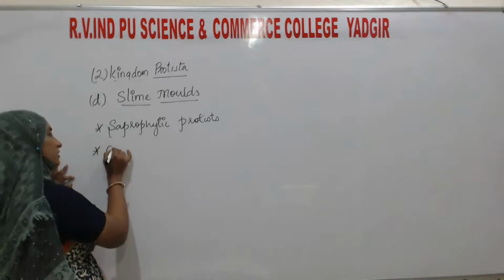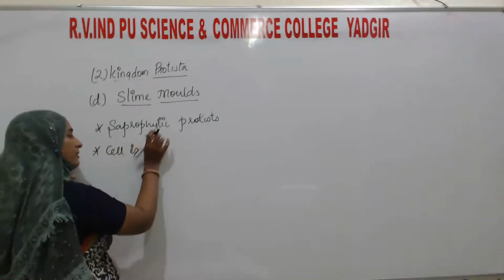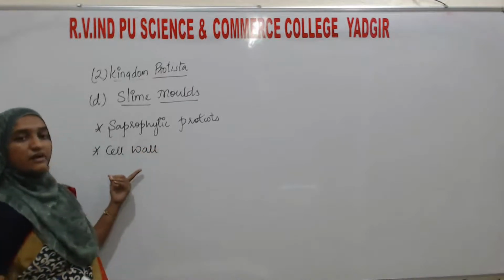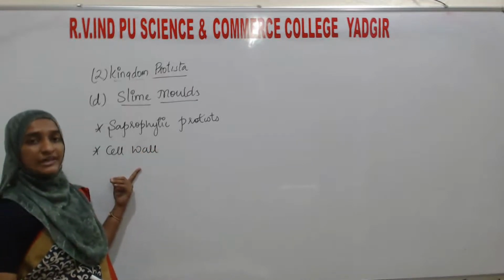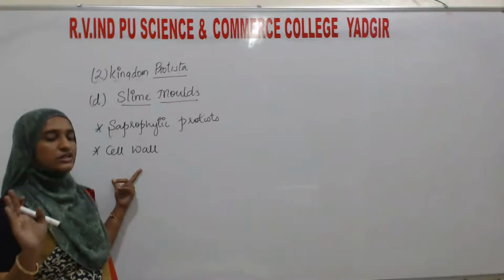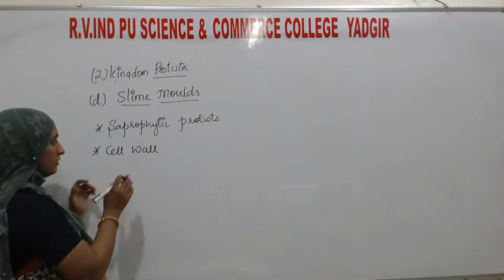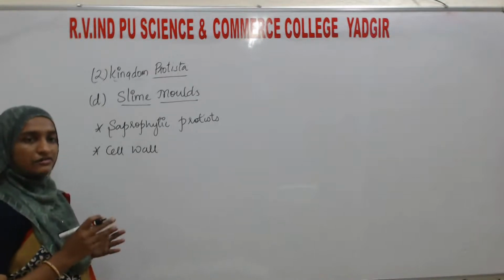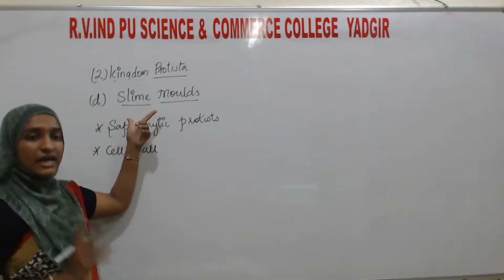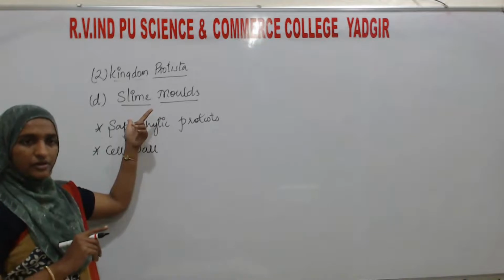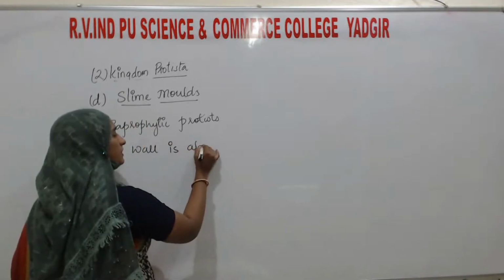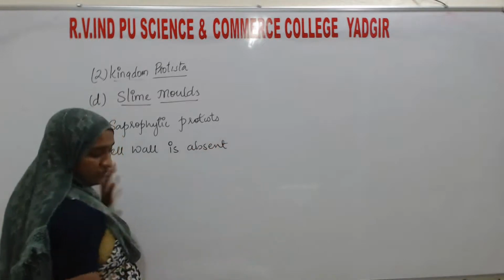Absence of cell wall is a characteristic feature of animal cells, where there is no cell wall. So this is a link between protists and animals, because they share the same character of animals.